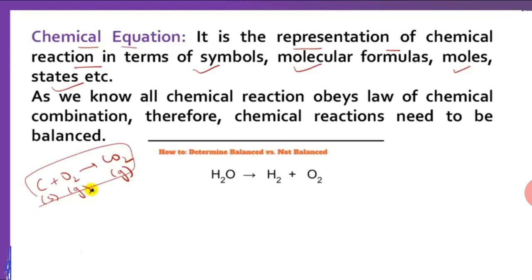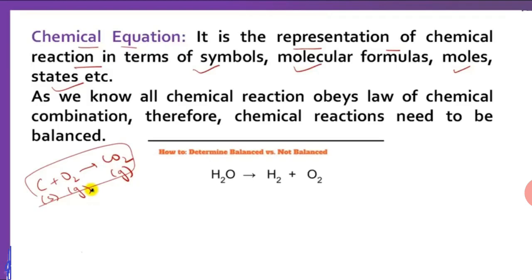Now, for example, H2O is made from H2 and O2, but the number of hydrogen molecules on the LHS and RHS are equal, but the number of molecules of oxygen are not equal. So we have to balance them because they obey the law of chemical combination, which is known as the law of conservation of mass.